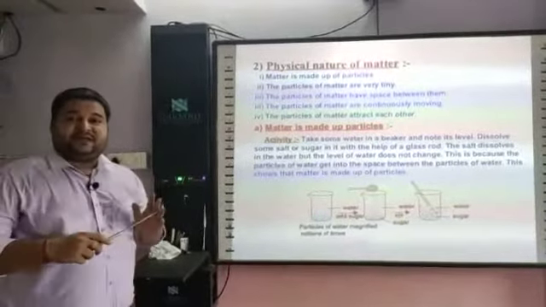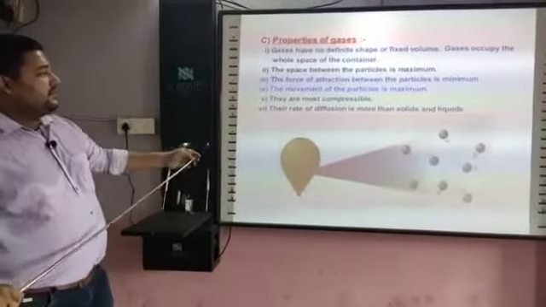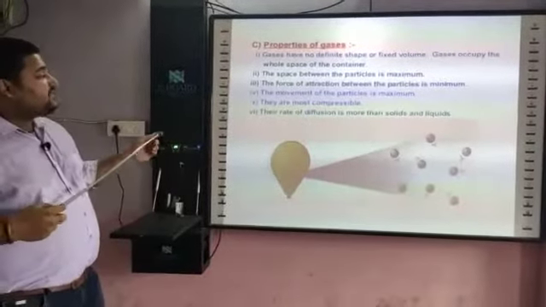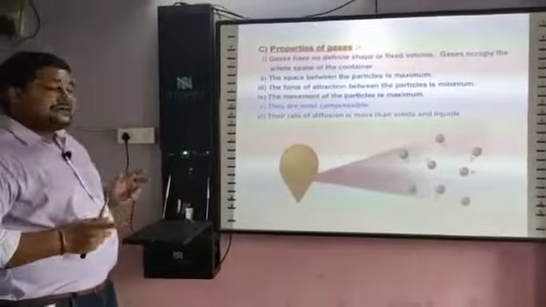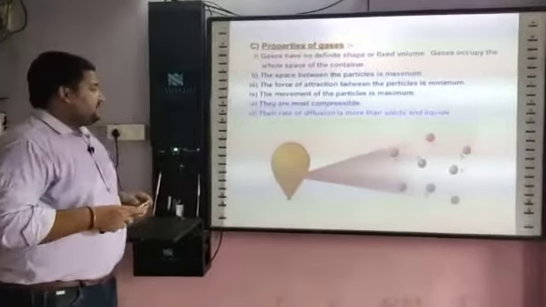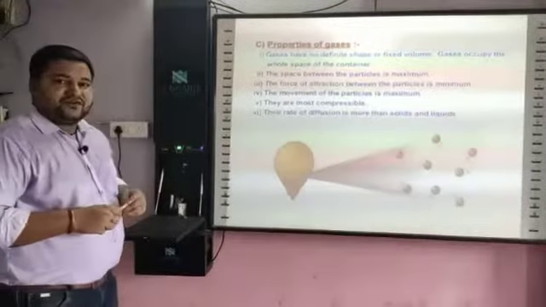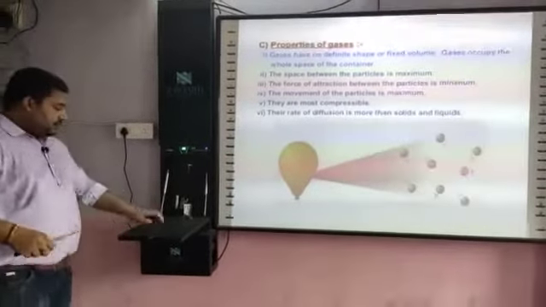It has no fixed shape and volume. Gaseous occupies the whole space of the container. Space between the particles is maximum compared to the solid and liquid. Similarly, the force of attraction is very less compared to the solid and liquid. If the force of attraction is very less, it means their movement will be fast. They are most compressible, they can flow, and the rate of diffusion is more compared to the solid and liquid.